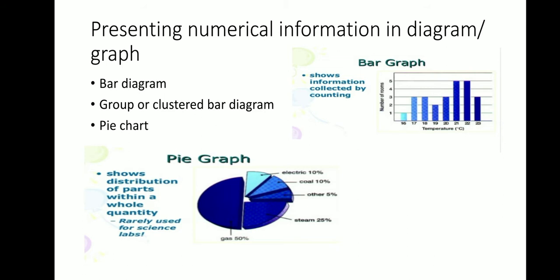Now, presenting numerical information in the form of a diagram or graph, there are three types. One is the bar diagram, bar graph, whatever you can see over here, which shows the information collected by counting. Number 2 is the group or clustered bar diagram. It is one form of bar diagram where you cluster the bars. And number 3 is the pie diagram. It is always in a circular form, and it is also called a circle diagram.